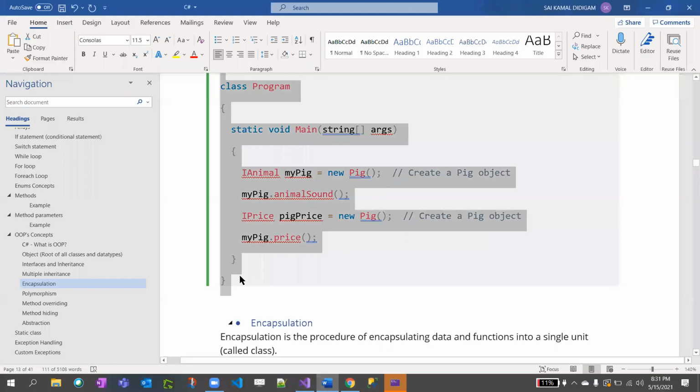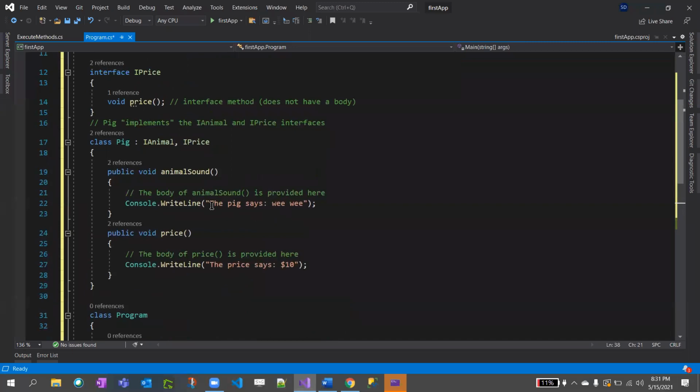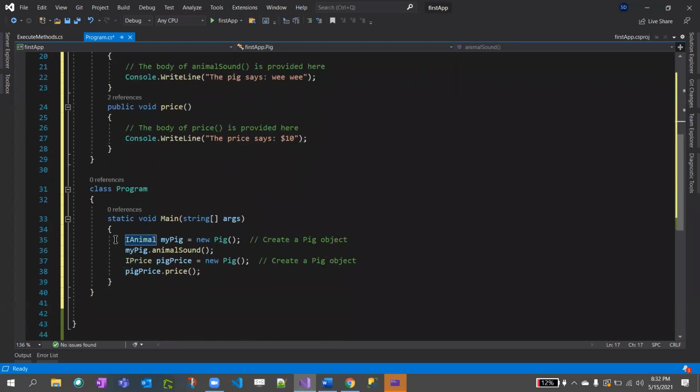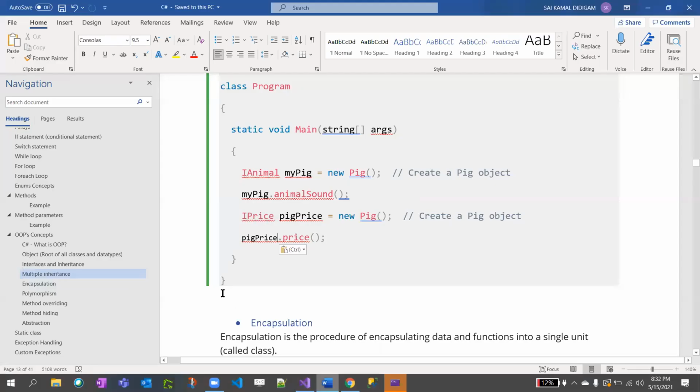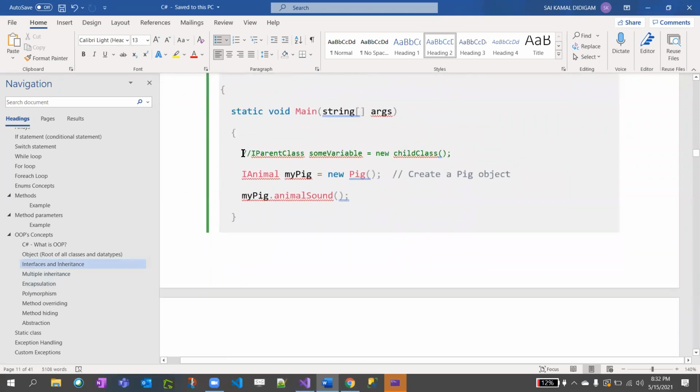Okay. So here, as we discussed, Pig is implementing two interfaces. That means multiple inheritance. That is called multiple inheritance. So now, in your public static void main, as we discussed previously, parent class equal to child class.